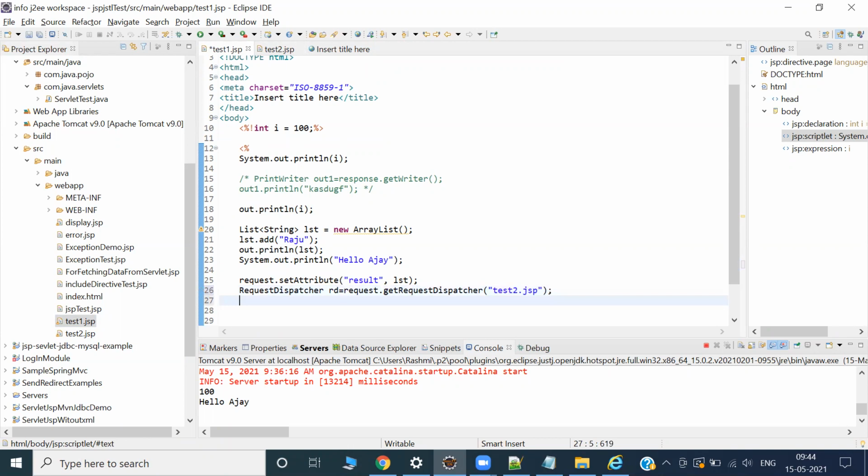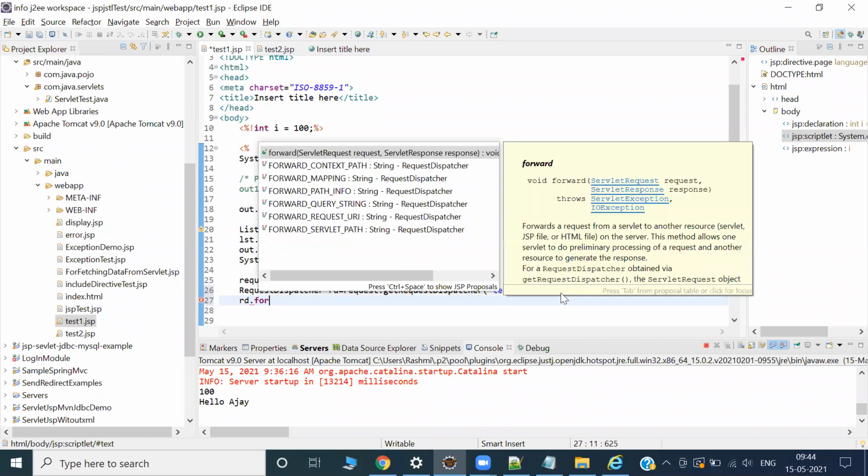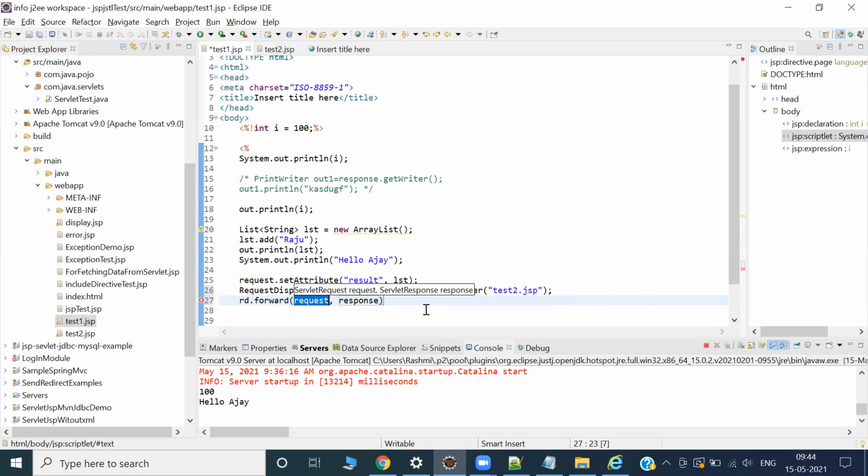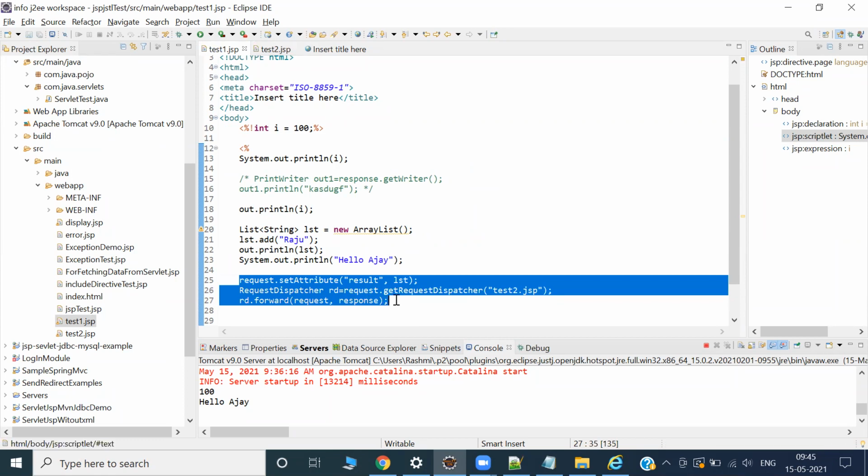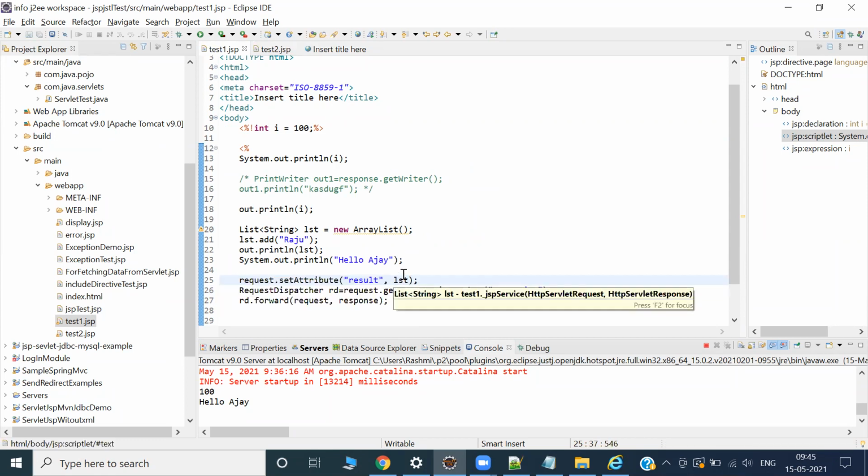Is it enough, or should I use another thing? Is it enough? You forgot, I think, request, response. That's it. So in this way, I sent the LST data to another JSP.